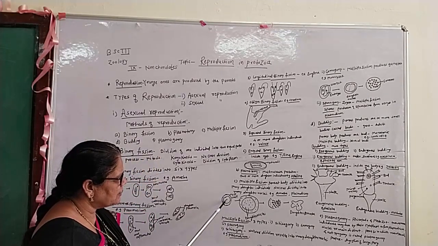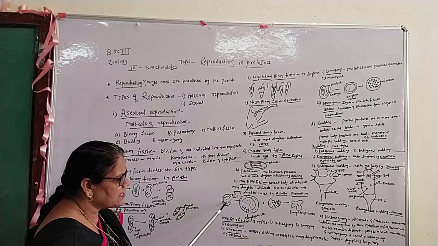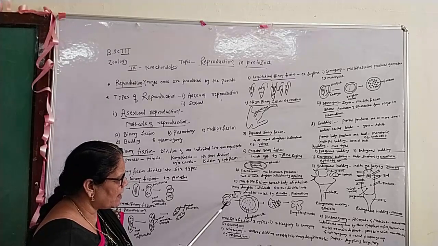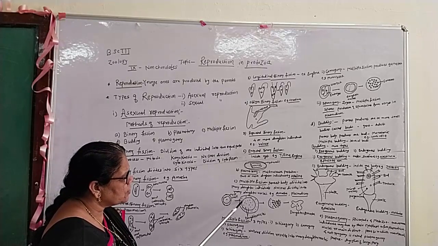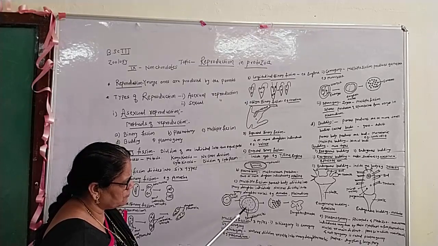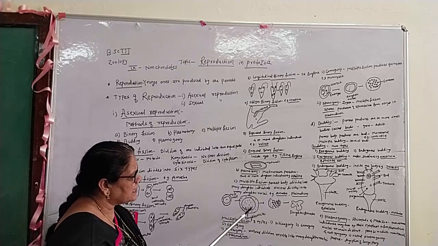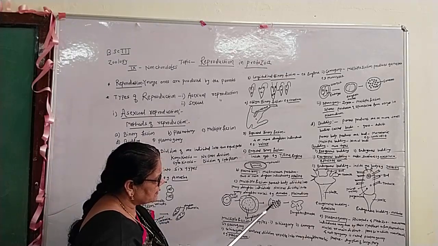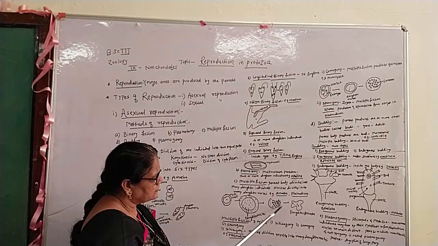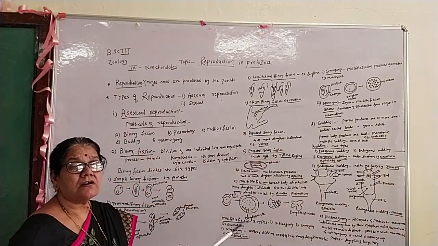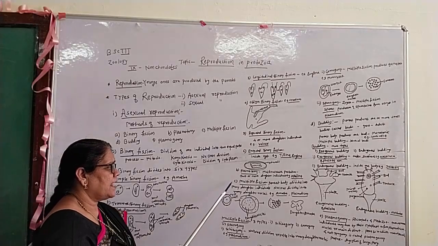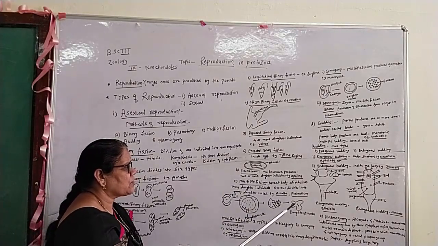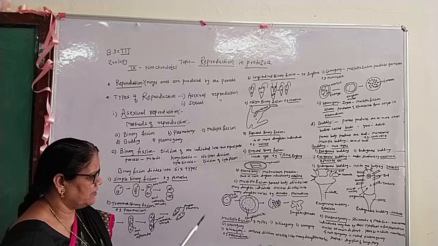This is the single nucleus and cyst wall, and this single nucleus divides to form many daughter nuclei. The cytoplasm also divides, and in each cytoplasmic region a single nucleus is formed, and these nuclei divide again to form the daughter amoeba. This type of fission is commonly called multiple fission.